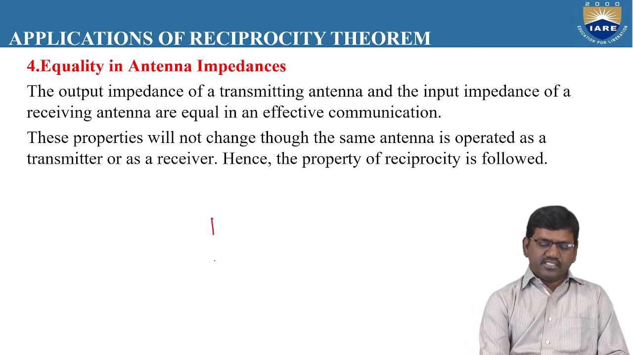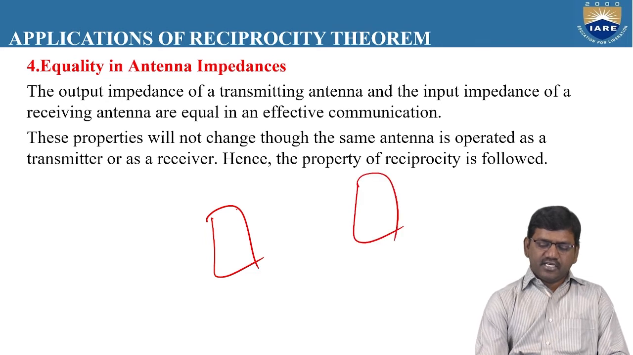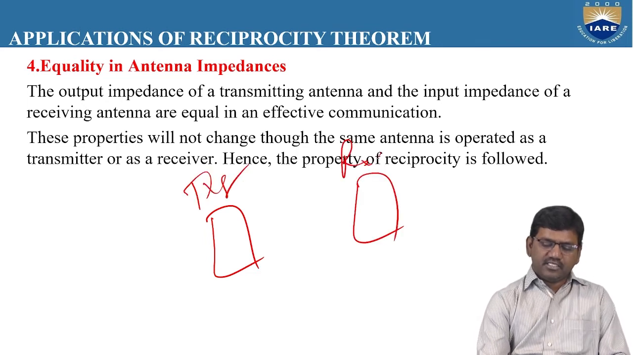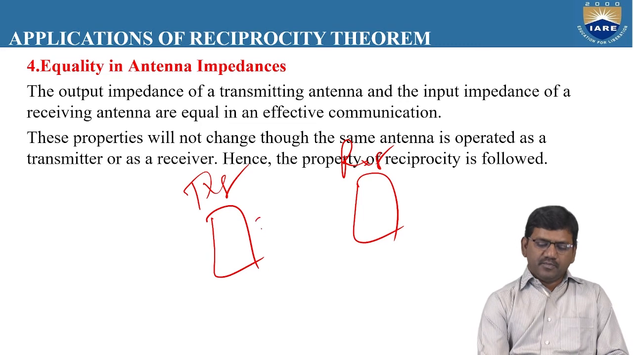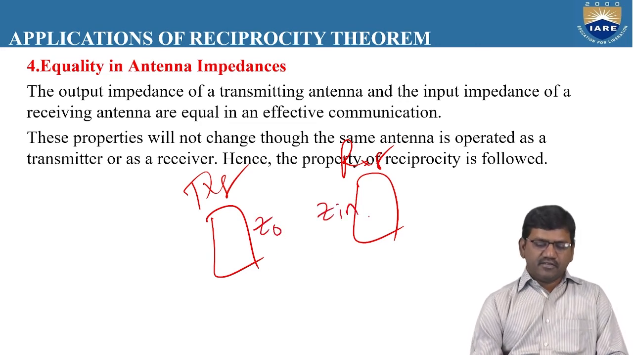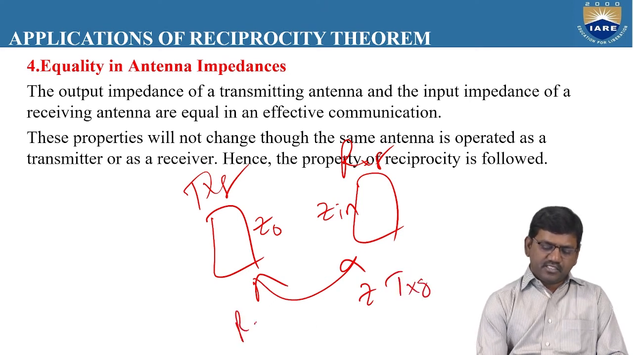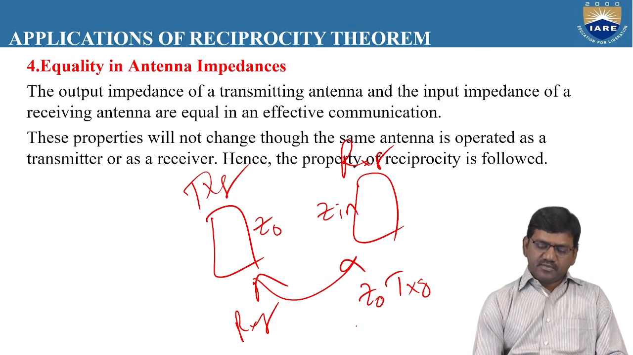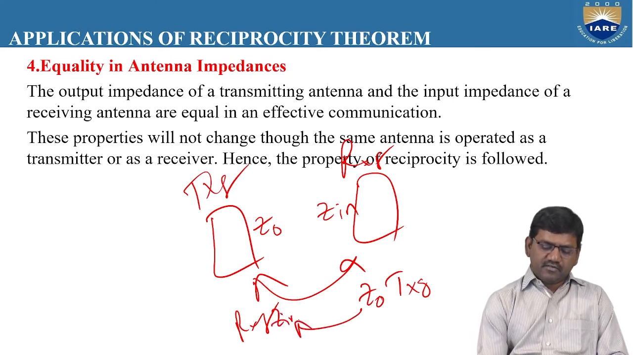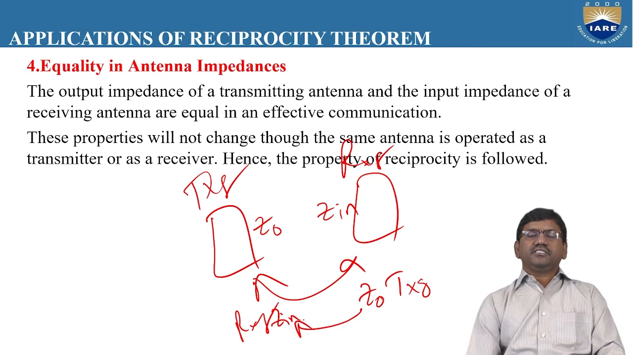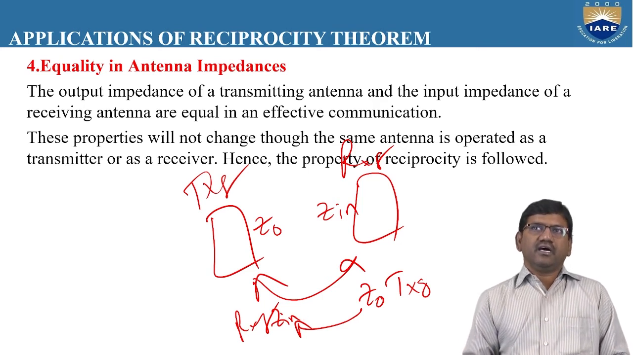That means if you take a transmitting antenna, and here there is a receiving antenna, this is the transmitting mode and this is the receiving mode. The output impedance of the transmitting antenna will be equivalent to the input impedance of the receiving antenna. Now, if you interchange these two, this becomes the transmitting antenna and this becomes the receiving antenna. So the Z naught of the transmitting antenna will be equivalent to the Z in of the receiving antenna. That means the impedances also will not change, though the antenna is operated as a transmitter or a receiver.